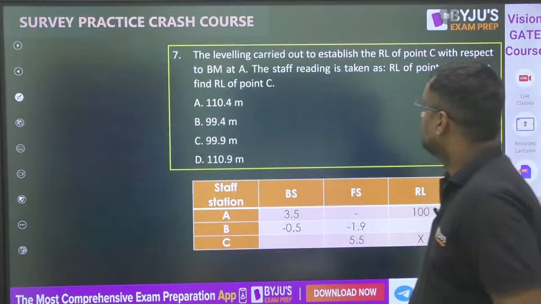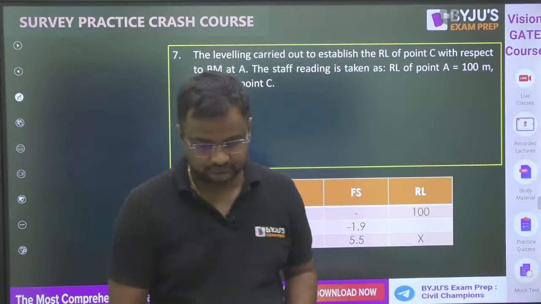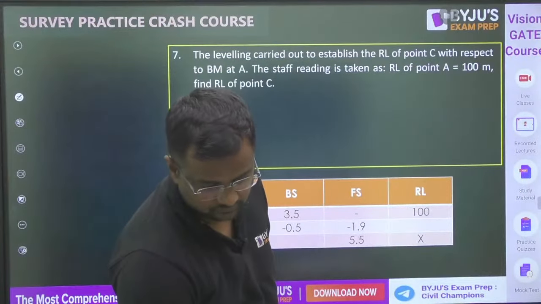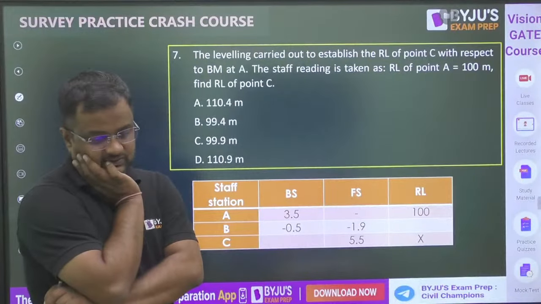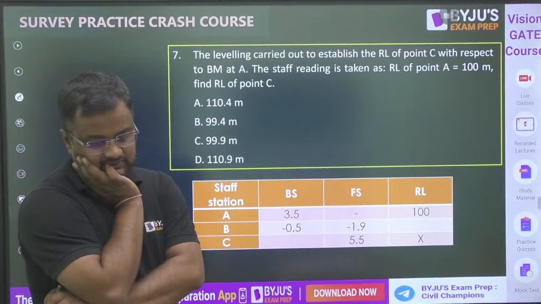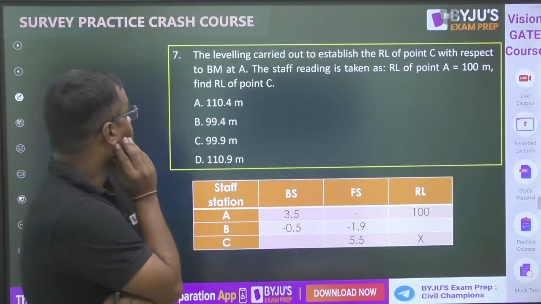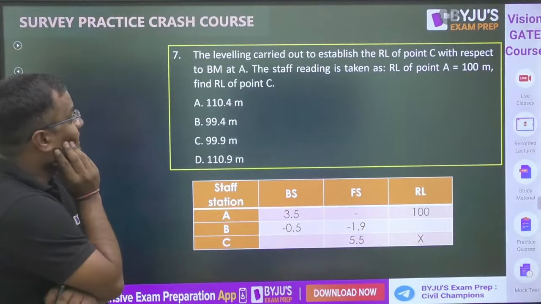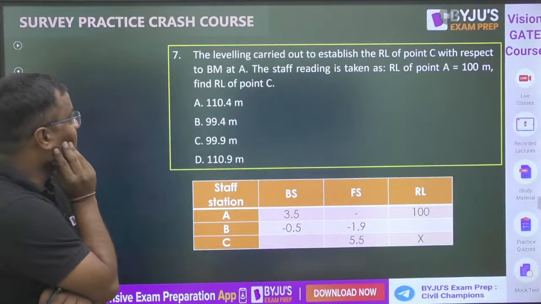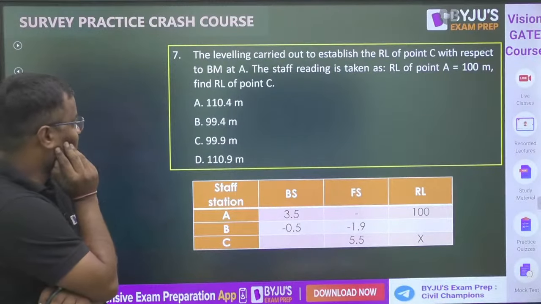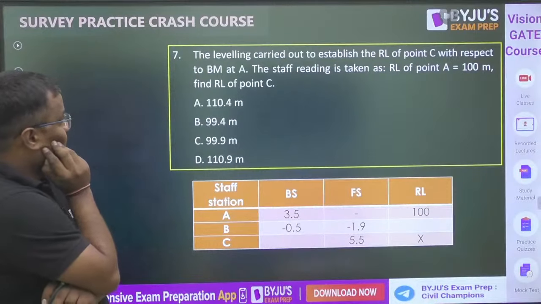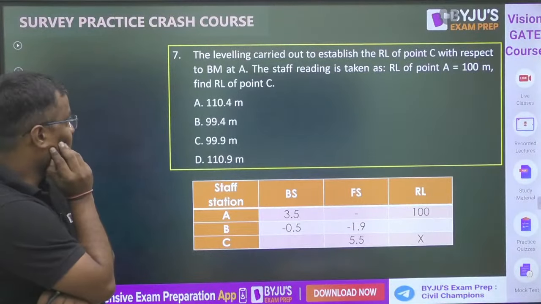Okay. Now do this one. The leveling is carried out to establish the RL of point C with respect to the benchmark at A. The staff reading is taken as RL of point A is 100 meters. Nice question.